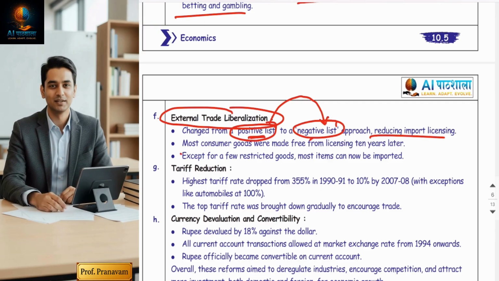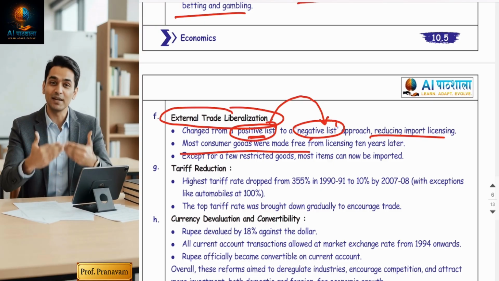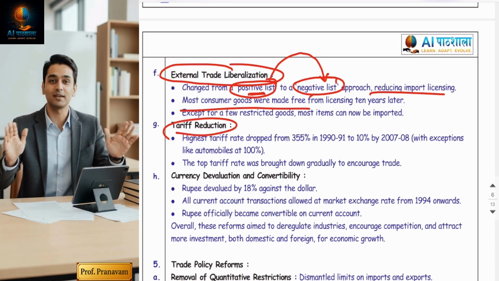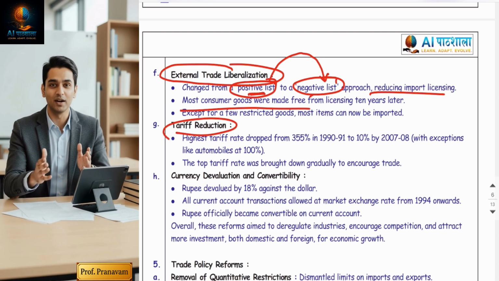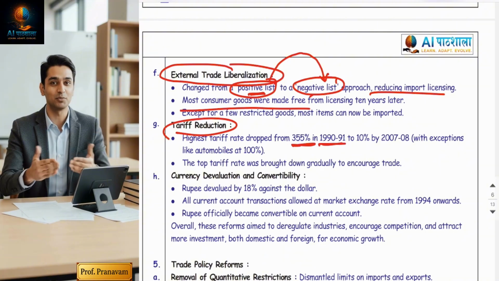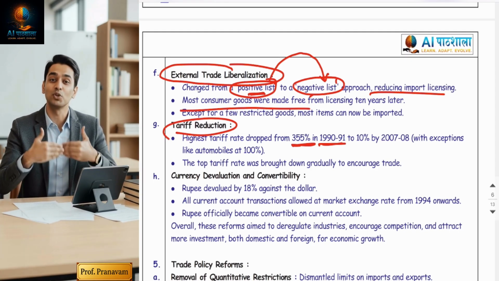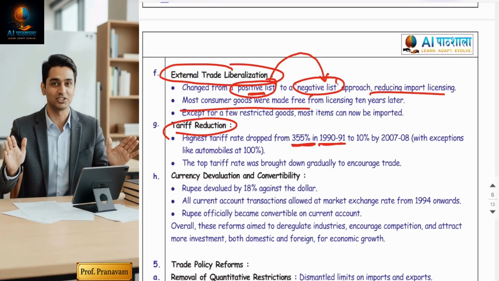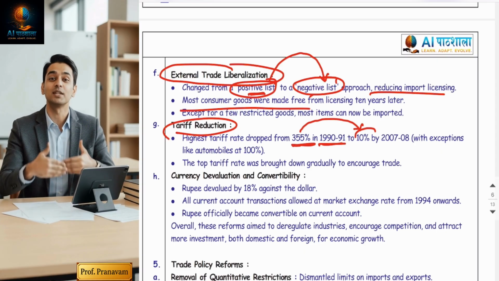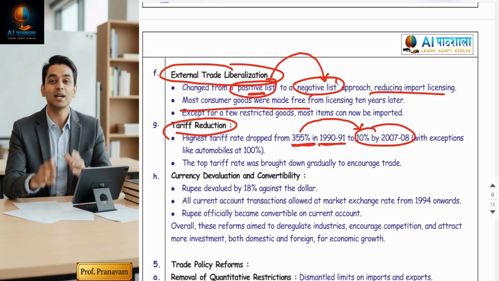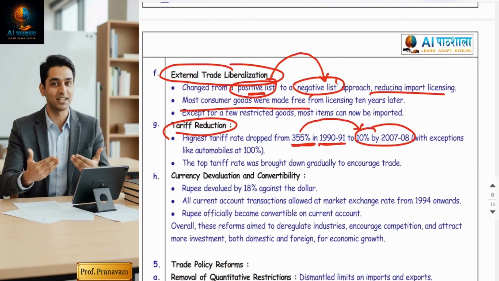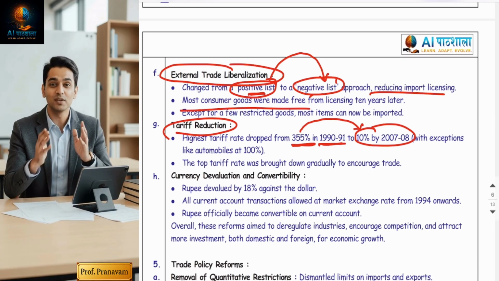Okay, so second was removal of import licensing, and third is tariff reduction, which is a part of external trade liberalization. Guys, earlier in the 1990s the government used to charge 355% import duty. Tariff meant the government's clear-cut intention that the common man should not import goods in India. But now 355% import duty has been reduced to 10%. So tariff reduction has taken place. It indicates that the government has opened their country's door to the global market.